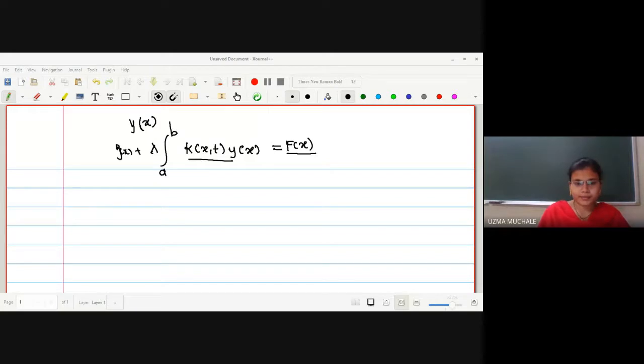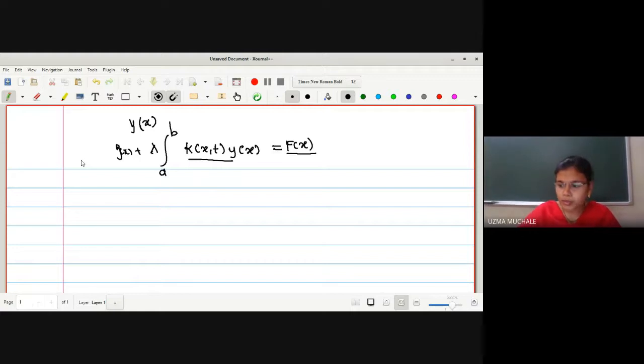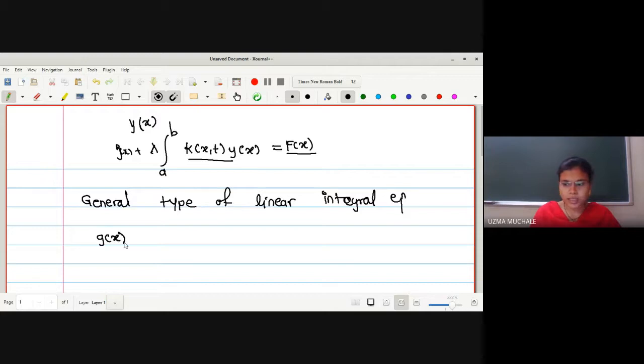Okay. Let us go for our general type of linear integral equation. Let me write down this general type of linear integral equation, in which we have g of x into y of x equals some capital F of x plus lambda times the integration from a to b.